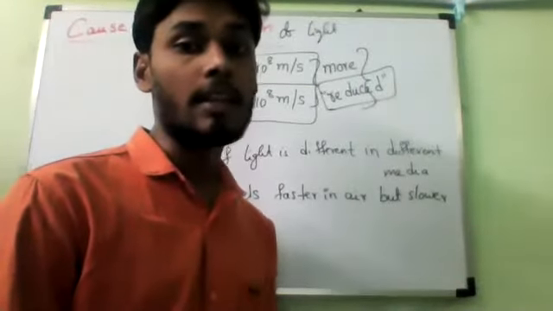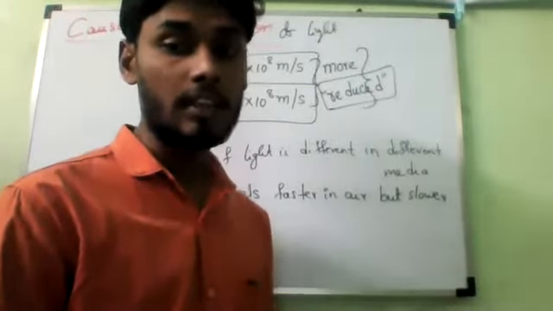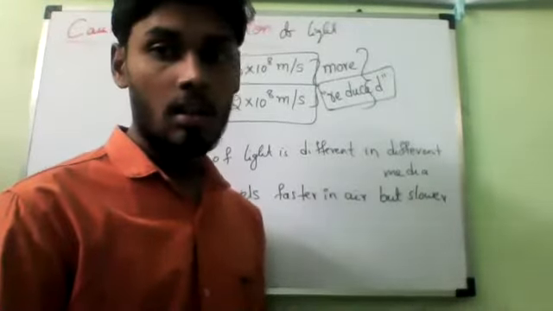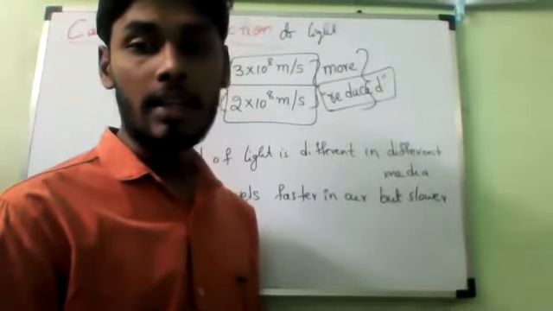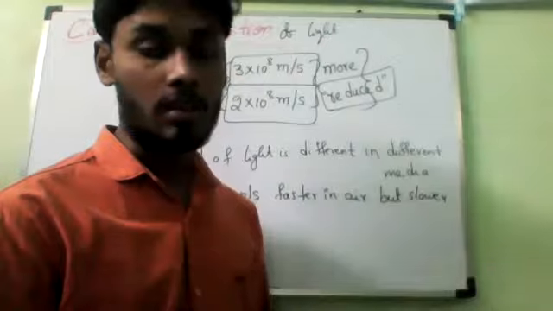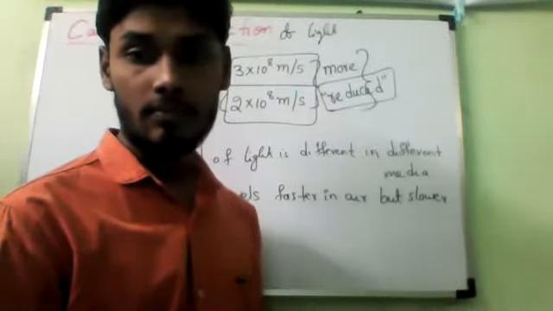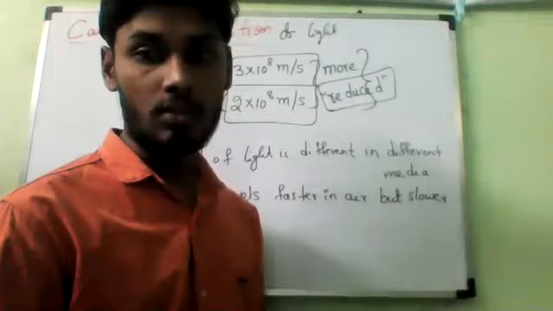In brackets you can write bending of light. Also we can call it bending of light. All of you should remember, refraction of light is also known as bending of light.